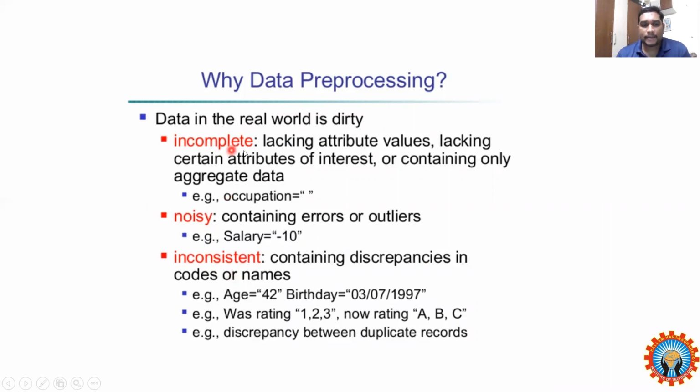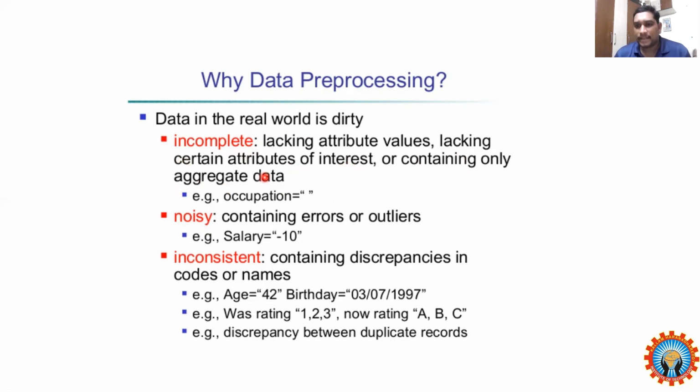What do you mean by incomplete? It means lacking attribute values, with no particular value, such as null values. It can also mean lacking certain attributes of interest, where based on some interest we are not considering the data, or containing only aggregated data, that is, summarized data. All of this comes under incomplete.